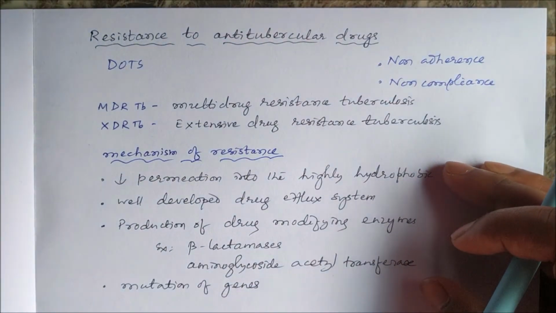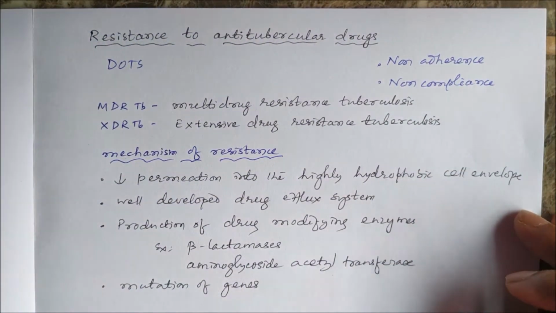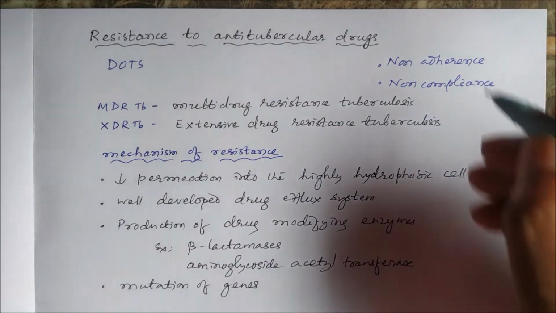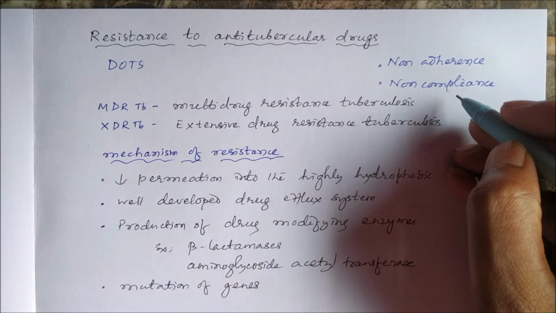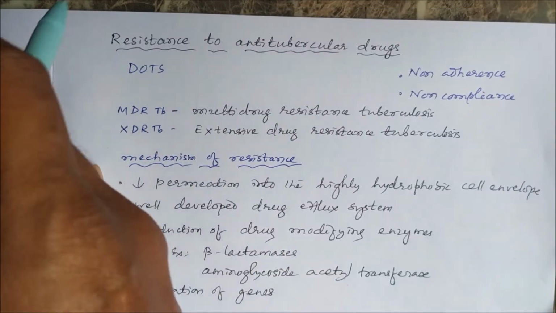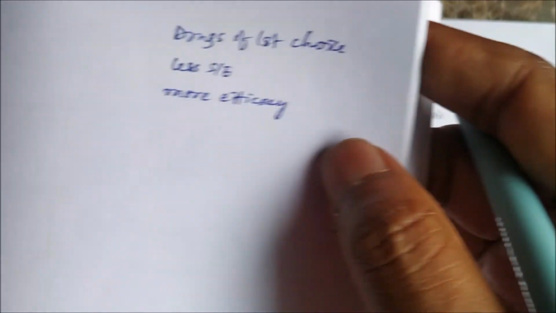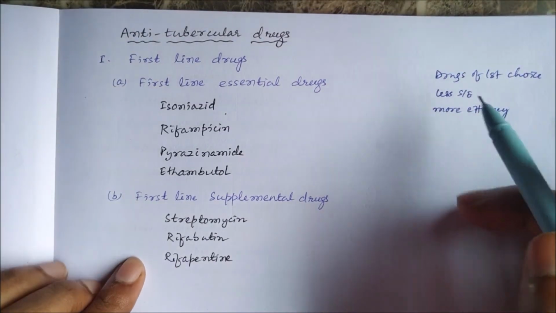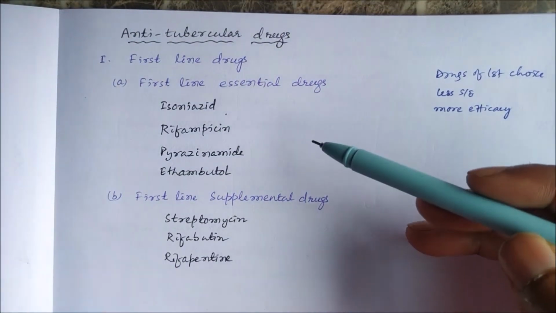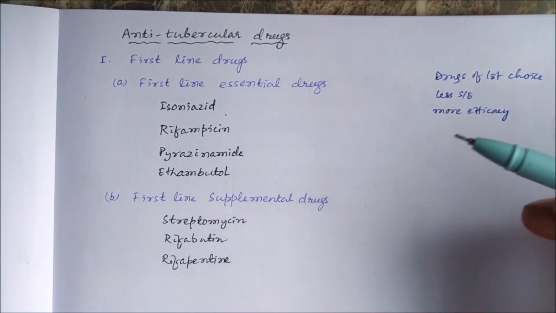The resistance to anti-tubercular drugs mainly occurs because of non-adherence or non-compliance. Since these anti-tubercular drugs develop resistance, we need to give a combination of drugs.